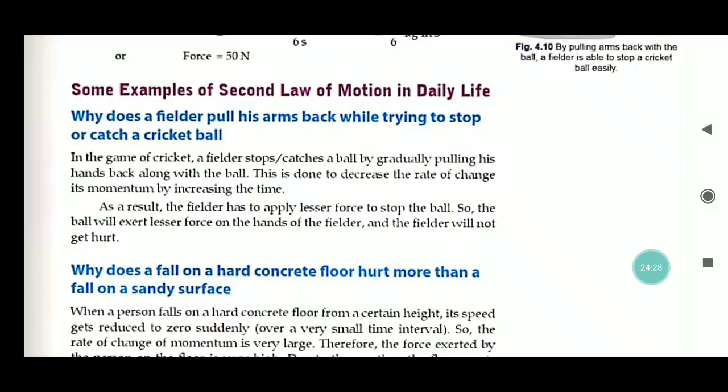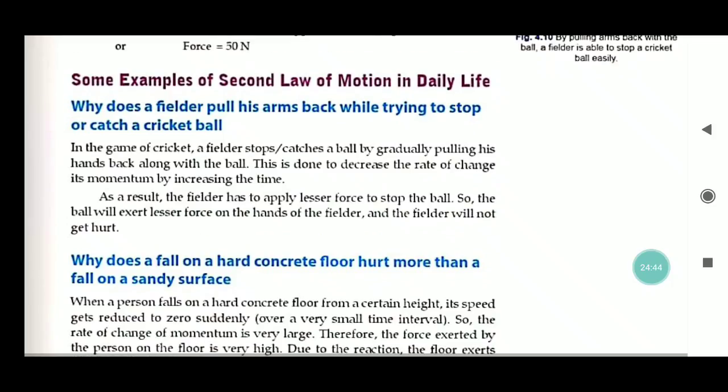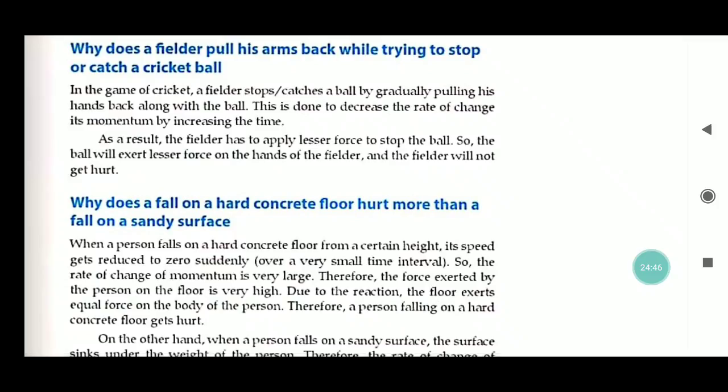As a result, the fielder has to apply lesser force to stop the ball, so the ball will exert lesser force on the hand of the fielder and the fielder will not get hurt. So, reduce the rate of change of momentum and increase the time.